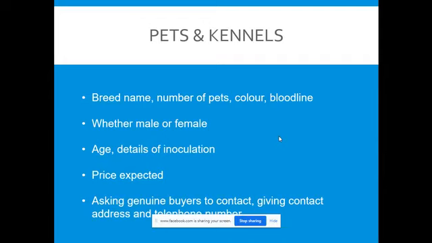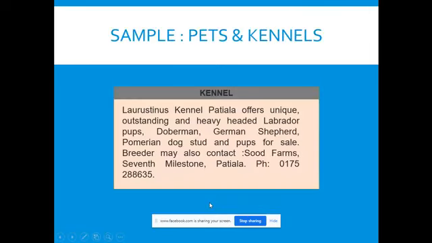So what are pets? Dogs and then cats. Generally, these are the pets bought and kept. So you have to mention the breed, number of pets, color, bloodline, whether male or female, age, details of inoculation, then price expected, and genuine buyers to contact, giving contact address and telephone number. See the example. Laurastina's Kennel, Patiala, offers. Like, what is a kennel? A kennel is somewhat like a shop where all these pets are on sale.